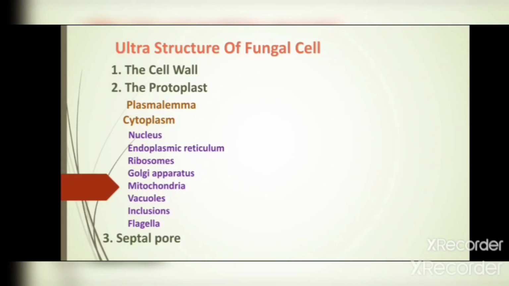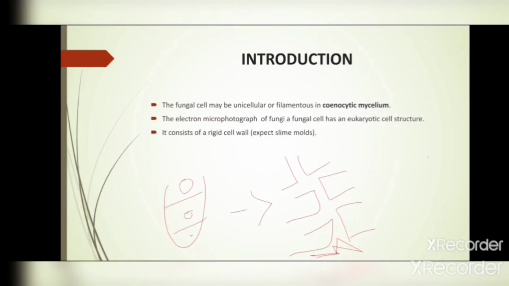In the ultrastructure of the fungal cell, we discuss three main parts: the cell wall, the protoplasm and the septal pore. First of all, we discuss the introduction. The fungal cell may be unicellular or filamentous, in coenocytic mycelium. It means the fungal cell may be unicellular, with only one cell present, or a filamentous, net-like structure in coenocytic mycelium.